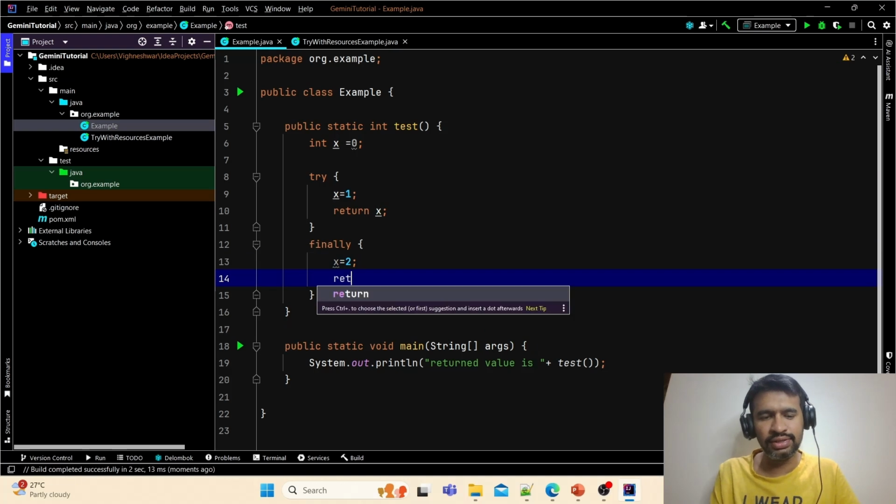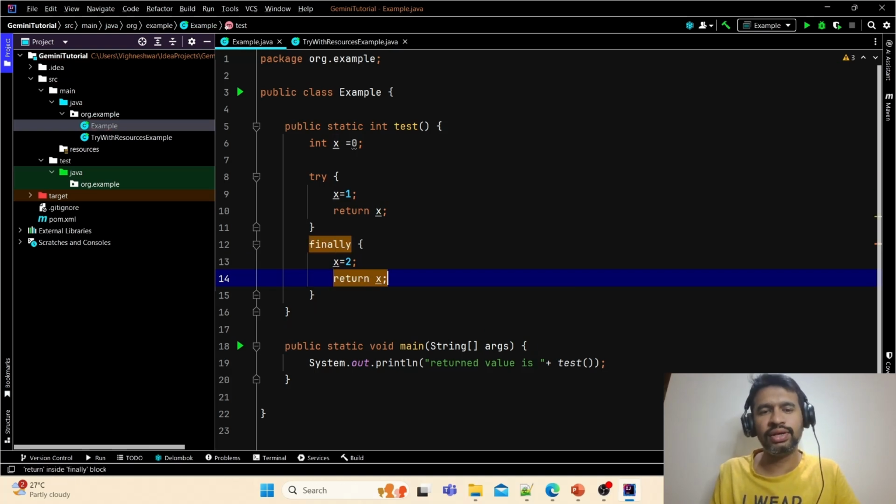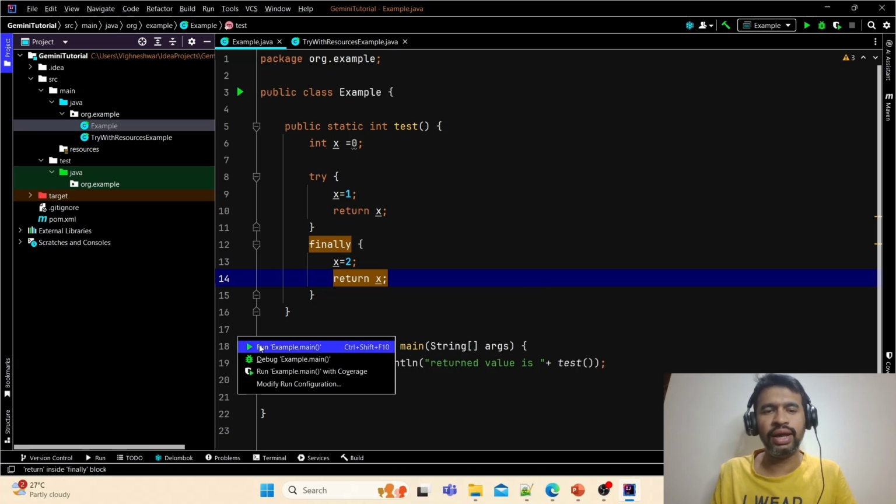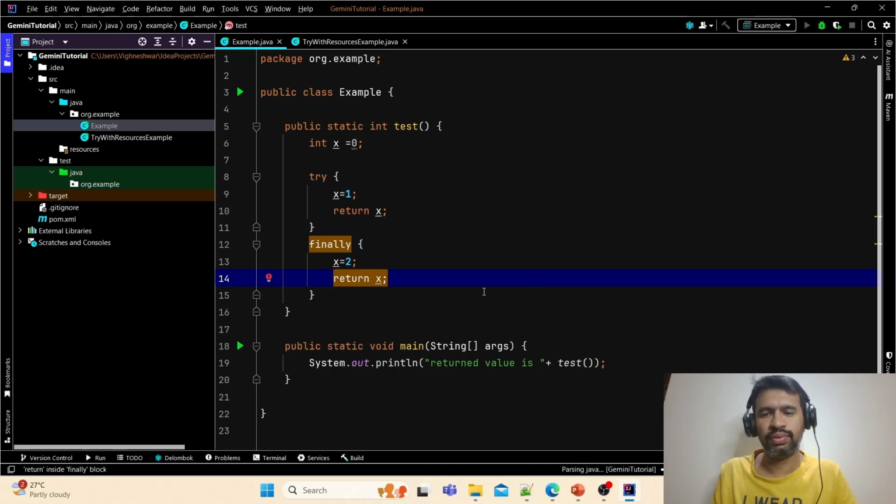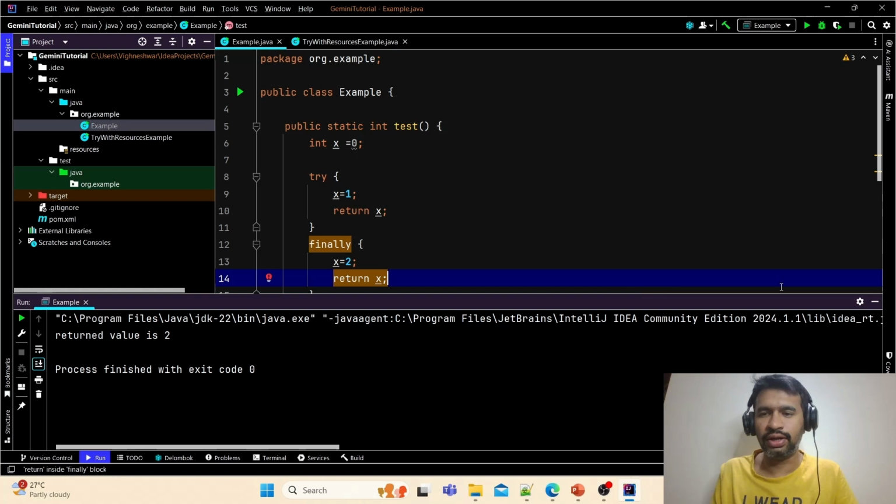Let's say if there is a return statement here, then it works differently. Finally, return will take precedence over the try return statement. So if I run now, you will get the answer as 2. So I hope you got the difference.